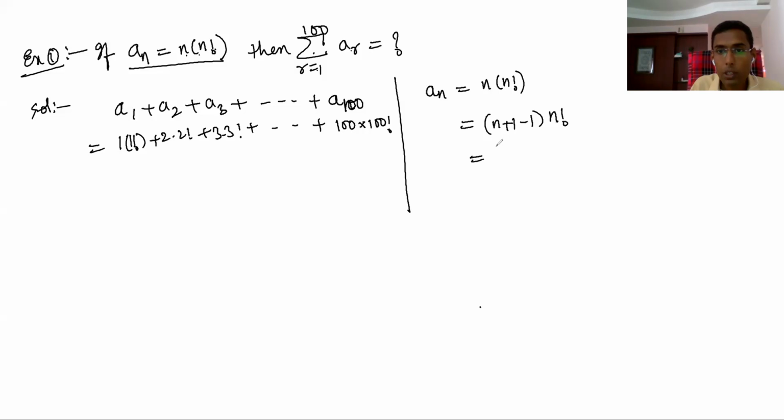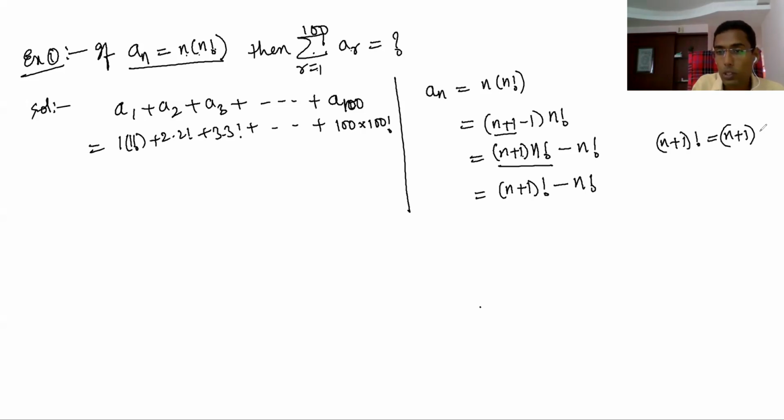Okay, what you can write? n plus 1 into n factorial minus 1 into n factorial. Please understand this. n plus 1 into n factorial, next, minus 1 into n factorial. Then you understand now: n plus 1 factorial minus n factorial. I already told, no? n plus 1 into n factorial is n plus 1 factorial. What you can write? n plus 1 into n into n minus 1, and so on, but you can stop here. 7 factorial, what you can write? 7 into 6 factorial. Similarly, n plus 1 factorial is n plus 1 into n factorial. This is what you can write.